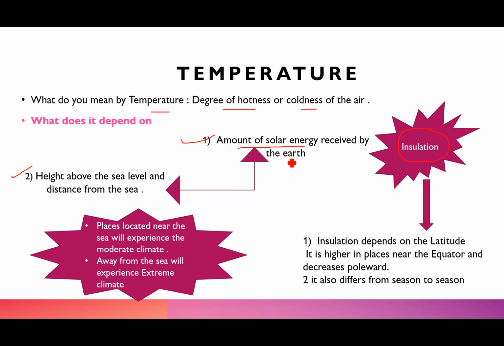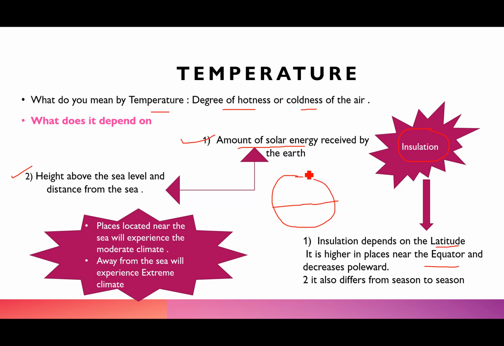Now amount of solar energy. Now again बच्चे कितनी solar energy earth receive करेगी, that will again depend upon the latitude. Now अगर जो है, of course this solar energy will be more near the equator, so it will be higher in the places near the equator, and if we go towards the poles.